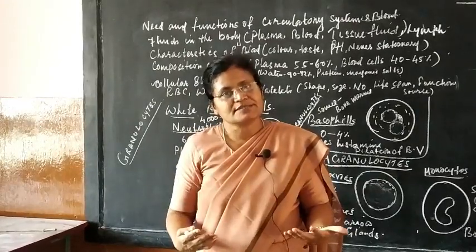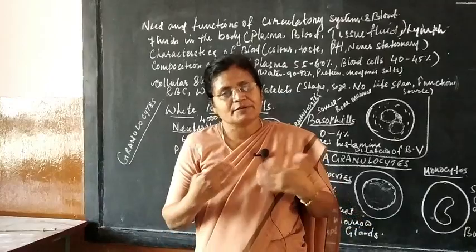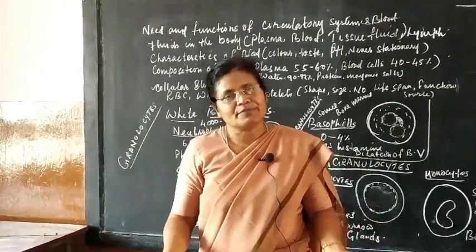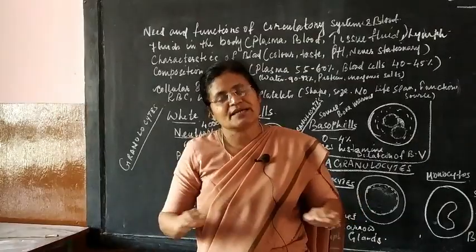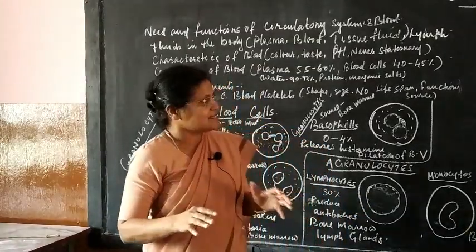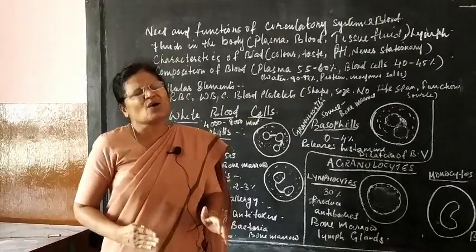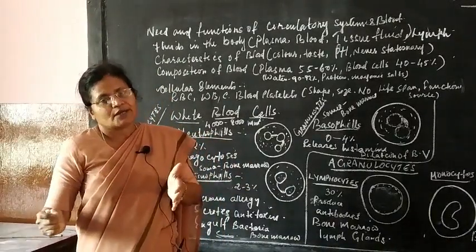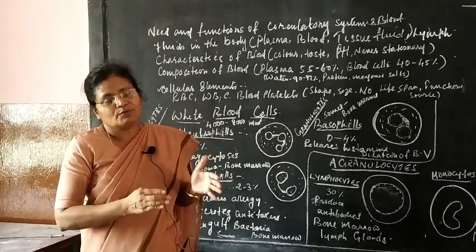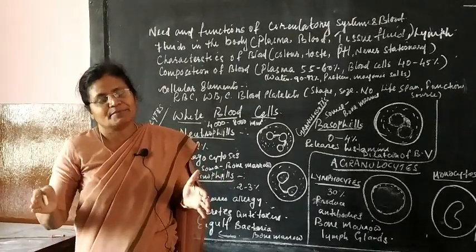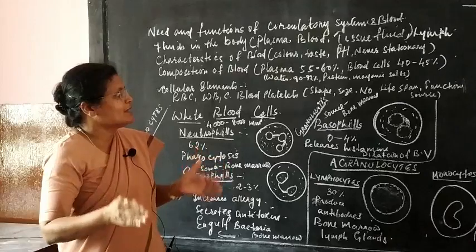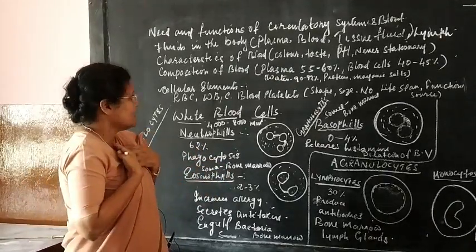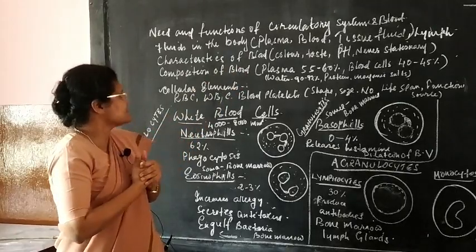When does the blood become stationary? It is when we die, when we breathe our last. Automatically the heart does not pump the blood, it all stands still, it remains stable and stands still. Otherwise, as long as we are alive, till we breathe our last, from womb to tomb, from the time we are in the womb of the mother till death, the blood is always in continuous motion within our system. So, that is about the characteristics of the blood.